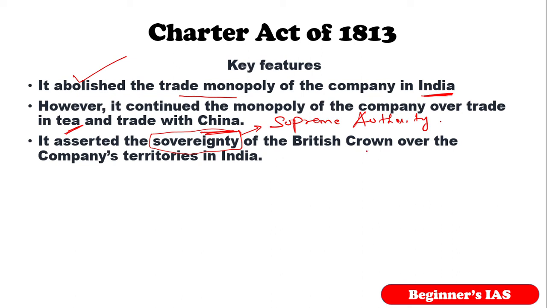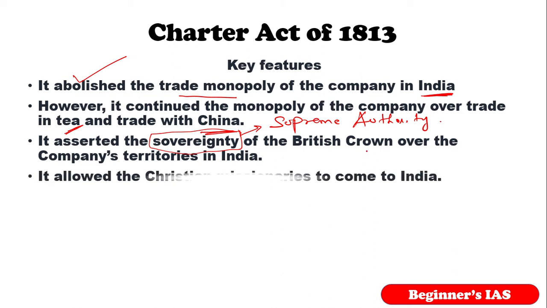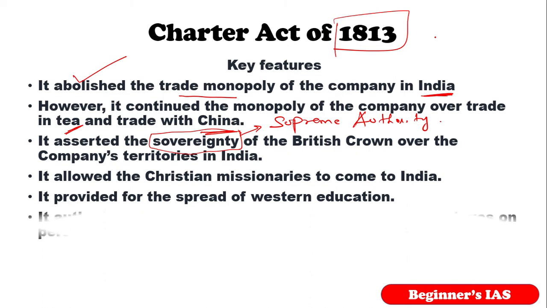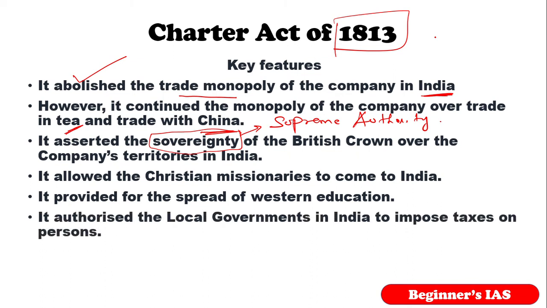And also this Act of 1813 allowed Christian missionaries to come into India for the purpose of enlightening the people. And also note that this act provided for the spread of Western education among the inhabitants of the British territories in India.